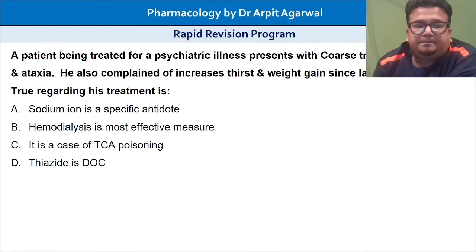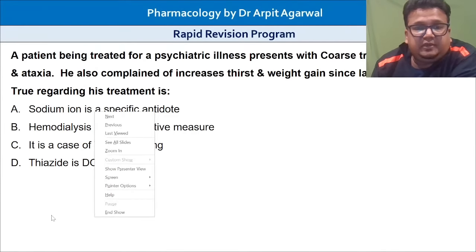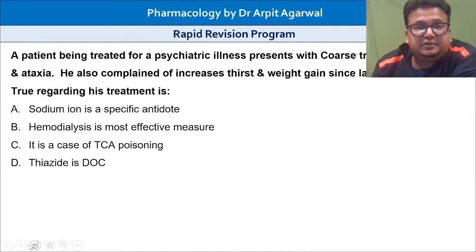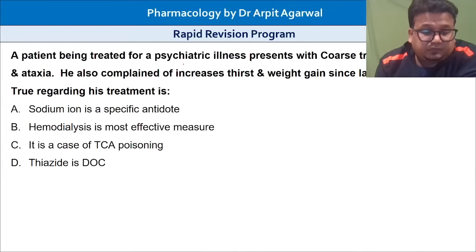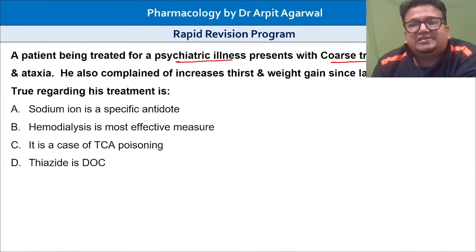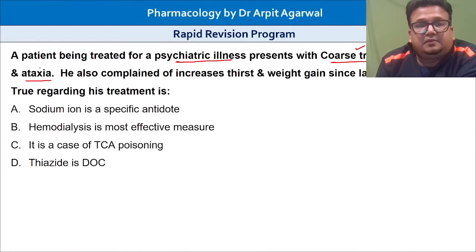First question on your screen, very important question. We have a patient who is being treated for a psychiatric illness. He presents with coarse tremor, dysarthria, and ataxia.